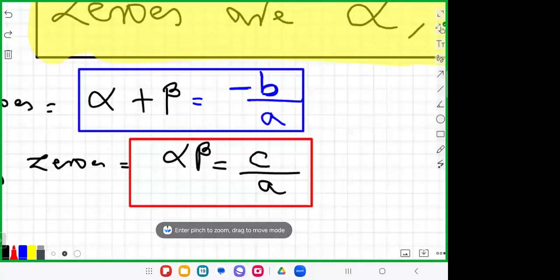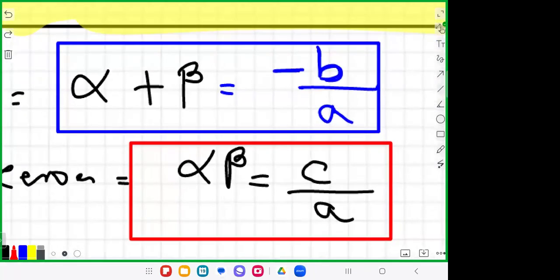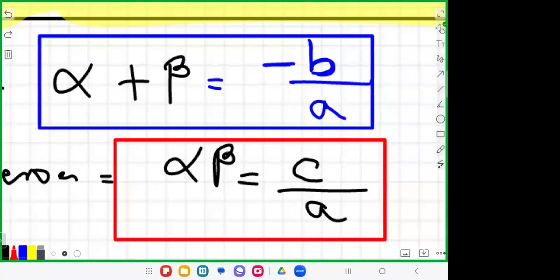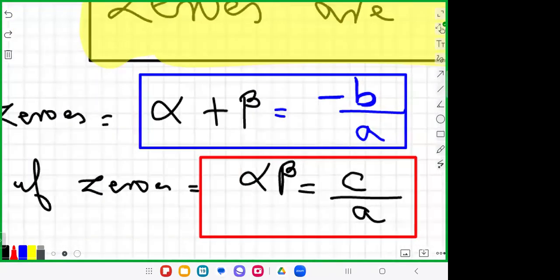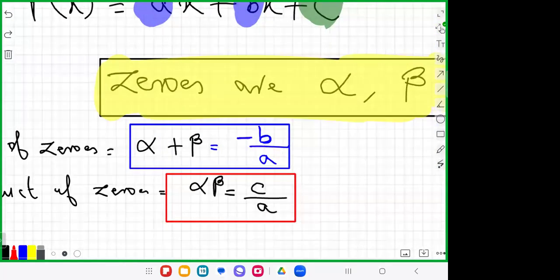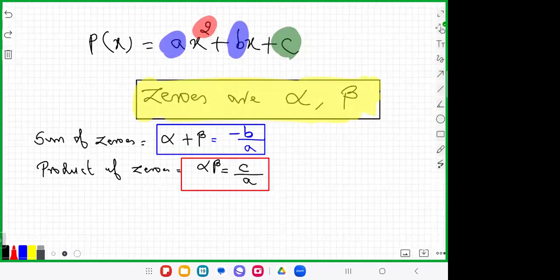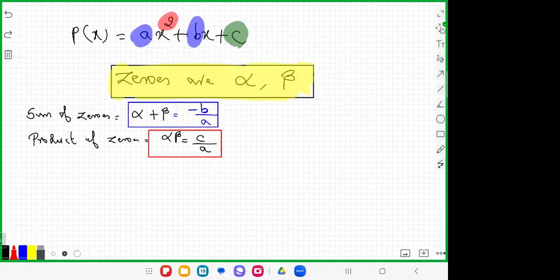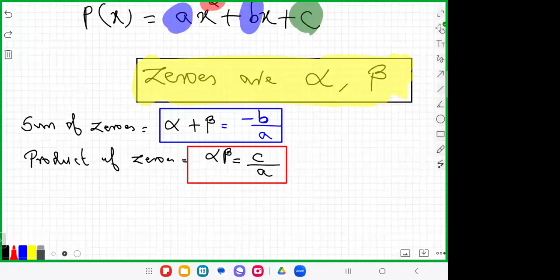Alpha plus beta is equal to minus b by a. The negative is the problem. If we already have a negative, we forget to put the negative. So remember, first write this negative, then check whether it is b by a. So alpha plus beta is equal to minus b by a, and alpha beta is equal to c by a. This is the sum of the zeros. The sum of the zeros is equal to minus b by a, and the product of the zeros is equal to alpha into beta, which is equal to c by a.